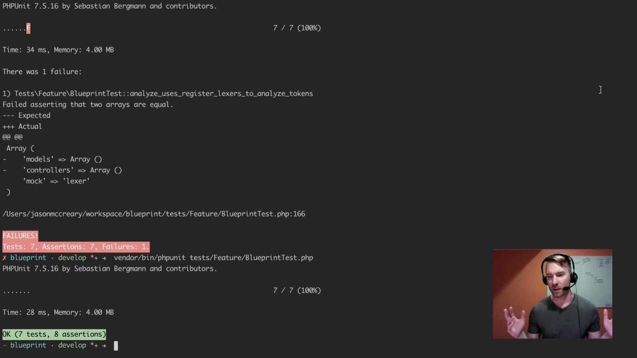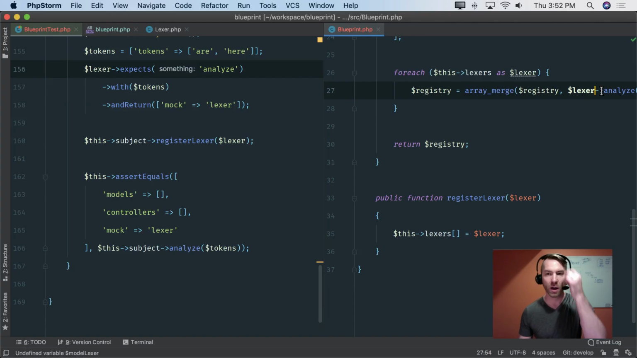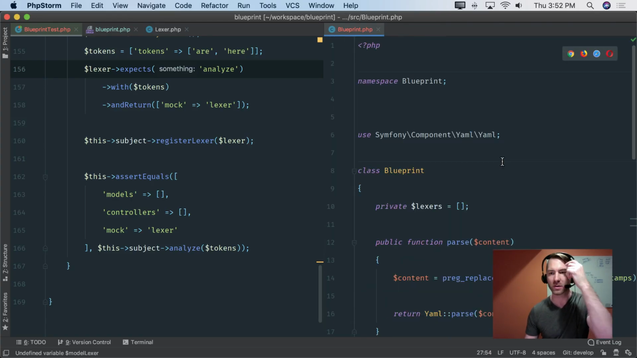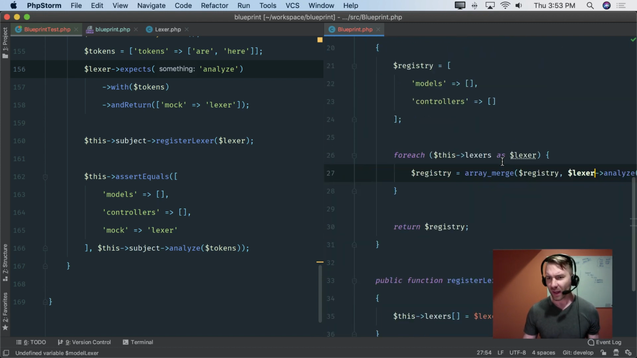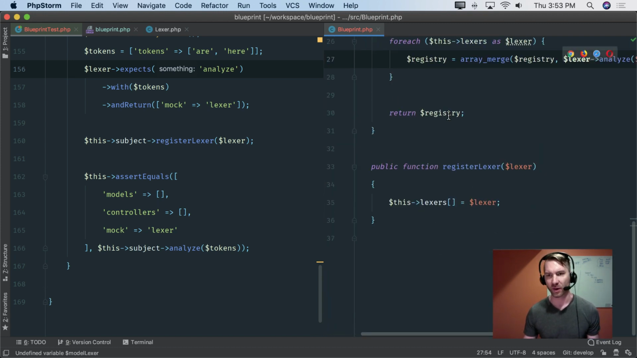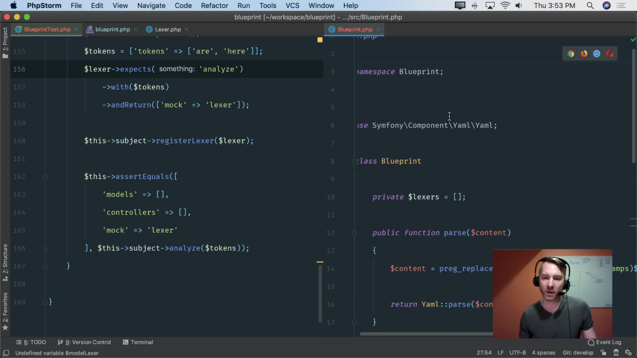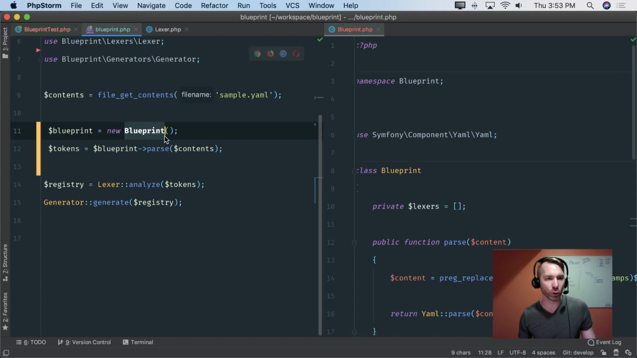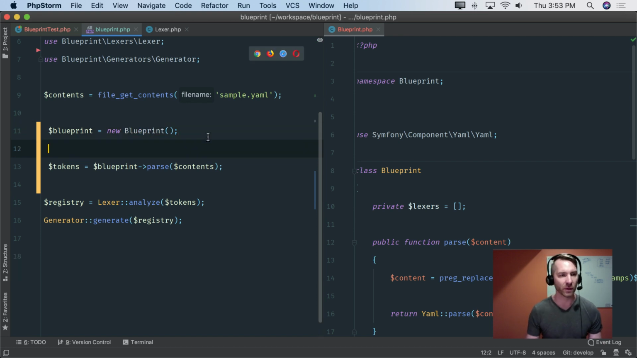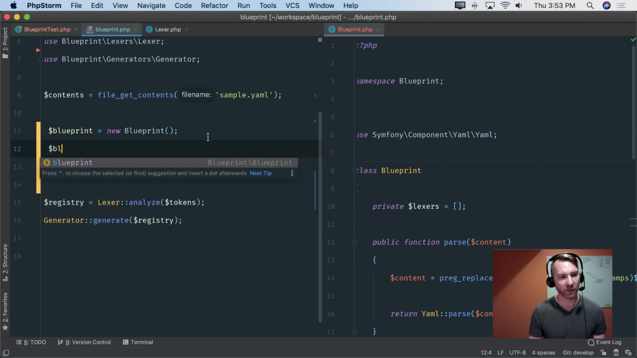Run that and we're green. Awesome, look at that. Okay, so what we've done here is actually introduced kind of what I wanted to get at. And it's going to be real simple to basically just copy this code for the generators as well, right? And so what this is going to force me to do is, in Blueprint, I'm going to need to register these automatically.